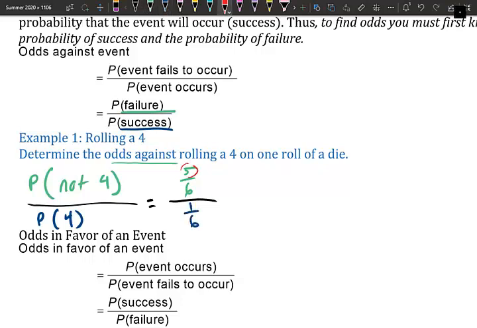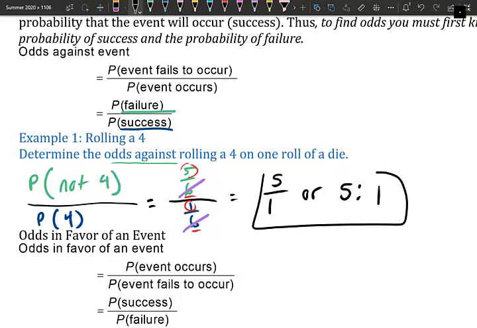Do you notice that 5 plus 1 equals 6? Keep that in mind. We can always, you will do this, cancel out the denominators, and what we're left with is 5 over 1, or 5 to 1. Meaning you are 5 times more likely to get not a 4 than to get a 4. So that's what that means. And of course, 5 over 1 and 5 to 1 mean the same thing. A fraction is just a ratio, and a ratio is those little dots.